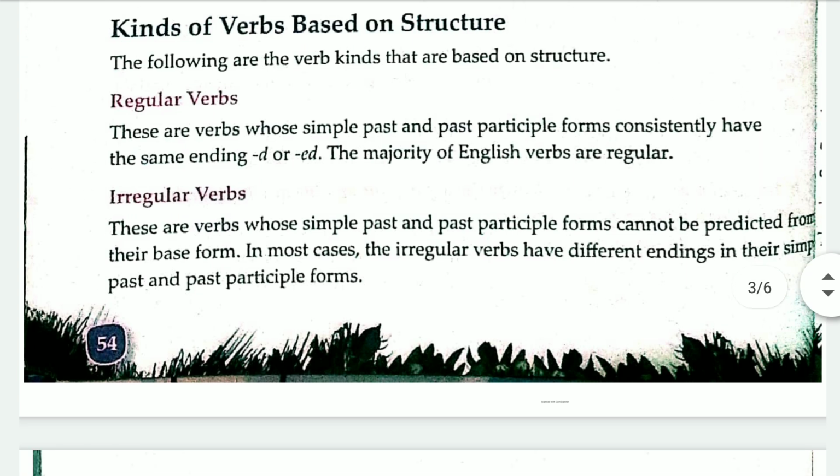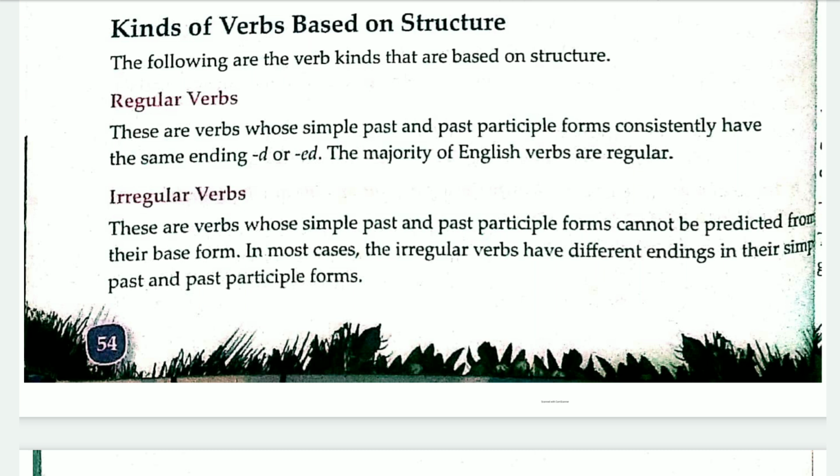And you know that the majority of English verbs are regular verbs, they almost always end with d or ed. Okay, now see, for example, clean, cleaned. They end with d or ed, they have the same ending. I am talking about simple past and past participle. We'll see ahead what I am talking about.